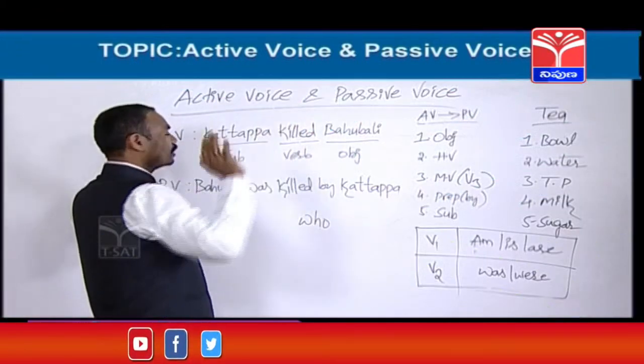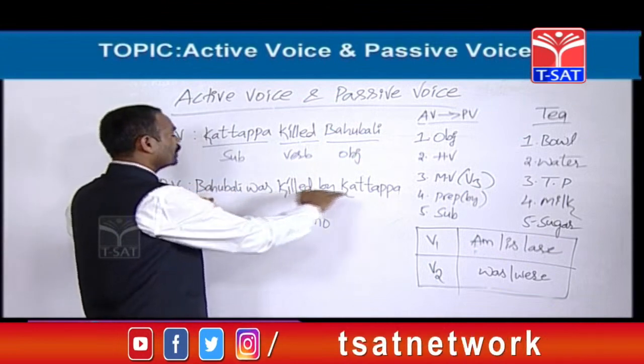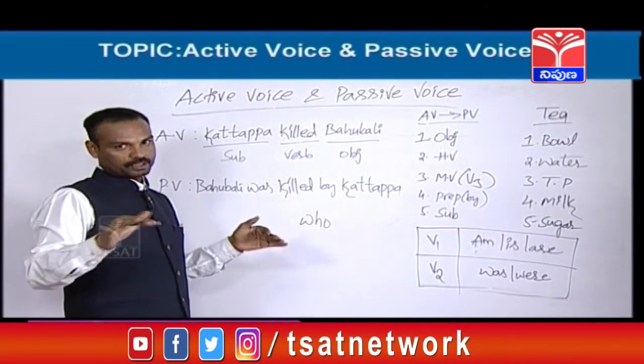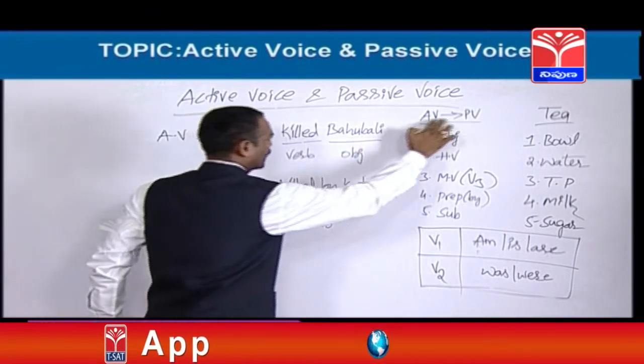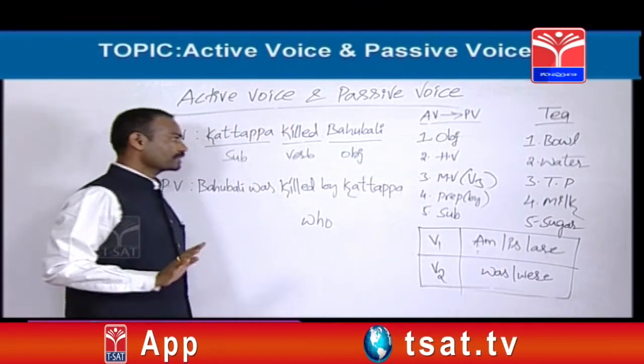Kattappa killed Bahubali. This is active voice. Bahubali was killed by Kattappa. This is passive voice. See, this is the subject, this is the verb, this is the object. To change an active voice into passive voice, these 5 items are required.